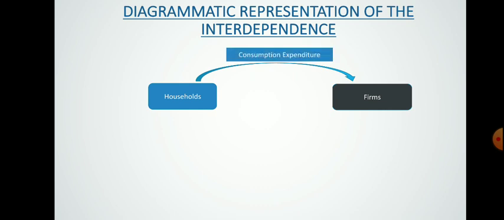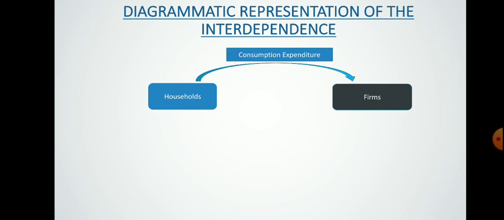Now here we will consider only the monetary things. Households spend consumption expenditure on farms for the goods and services they have purchased. So households pay prices, or money, to the farms for those goods and services. You can call it consumption expenditure.